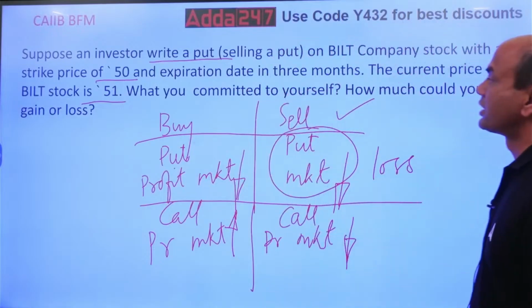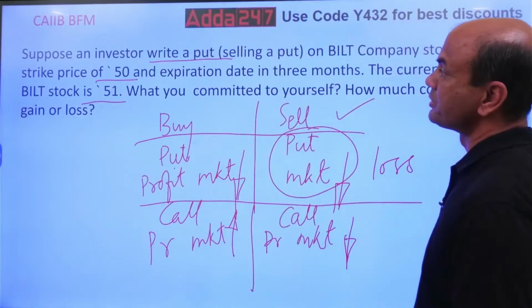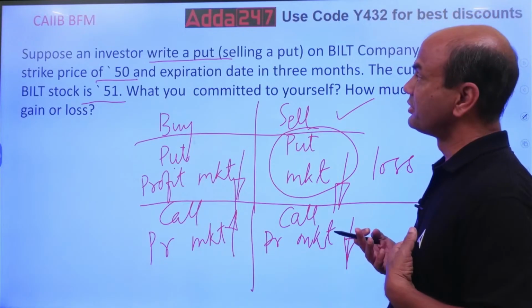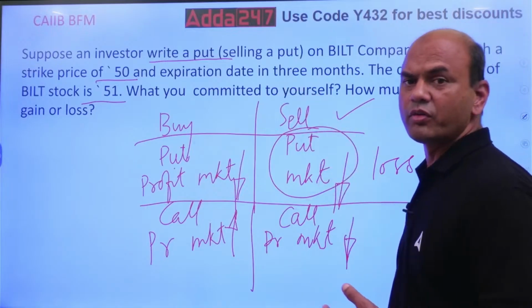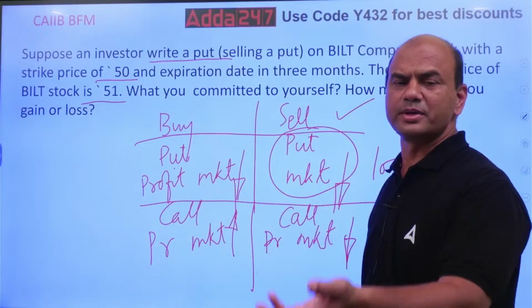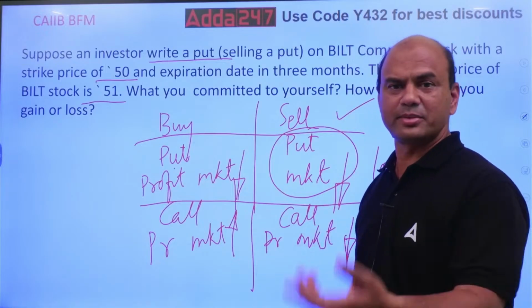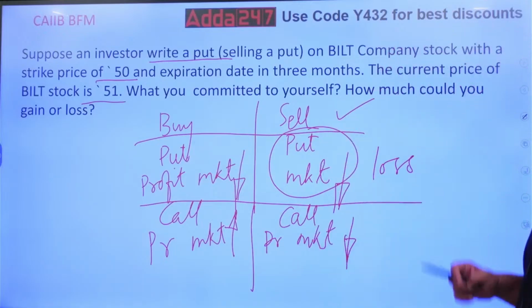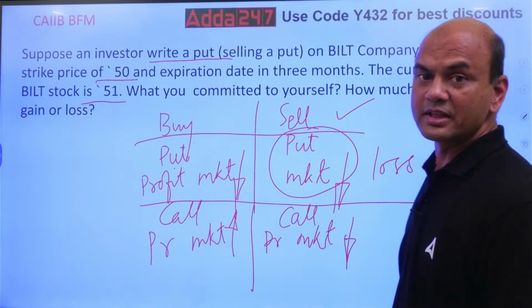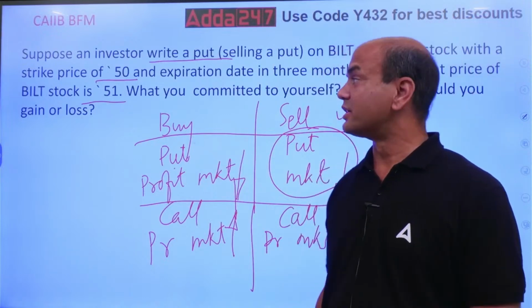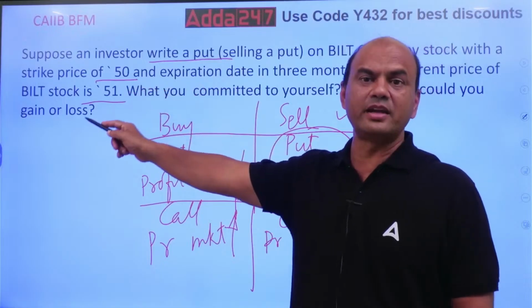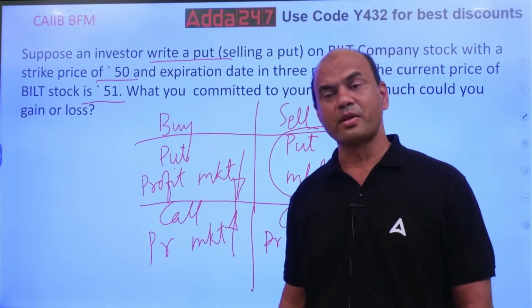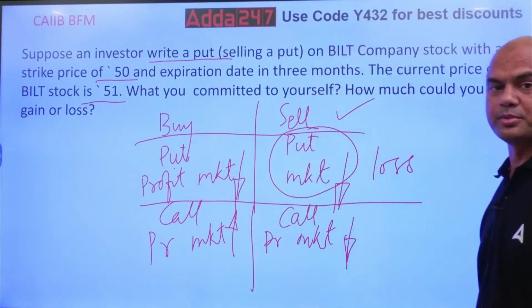What have you committed to yourself? Suppose you are the seller, what have you committed? If I am the seller, so I am this investor, what have I told the person in front? I am the seller, so there is a buyer. What have I told this buyer? How much could I gain or lose? The strike price is 50 and the current market price is 51. I am the seller of this put.